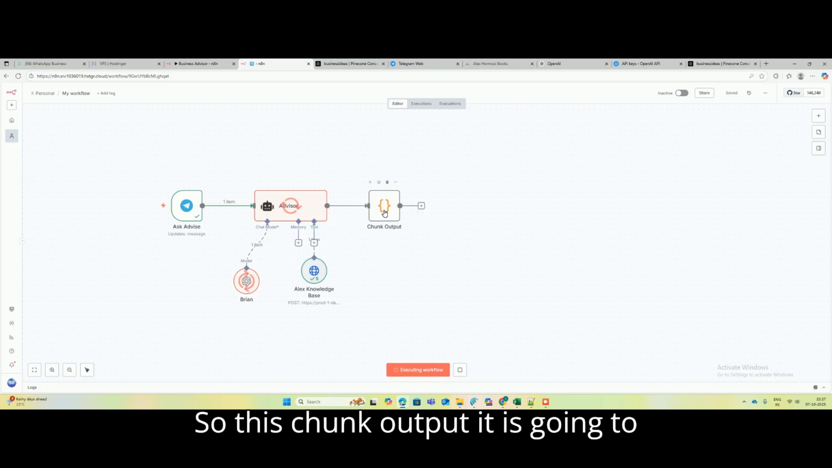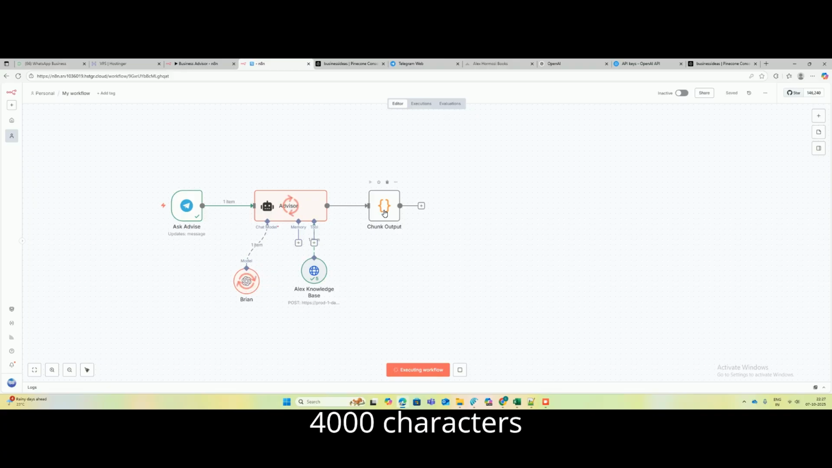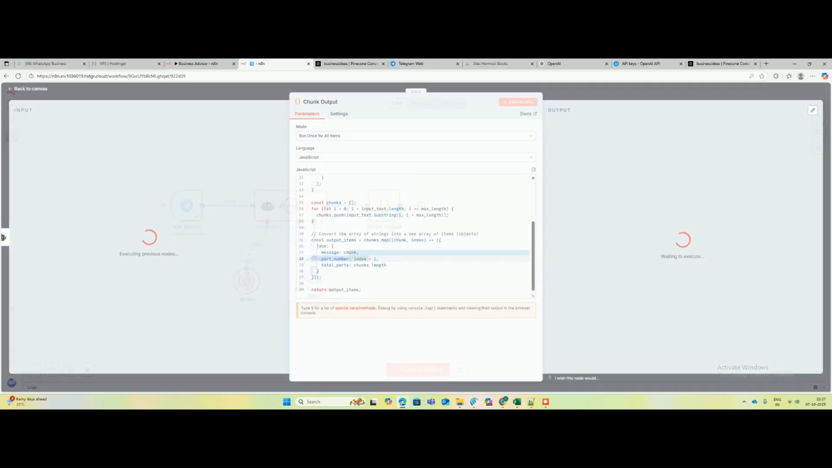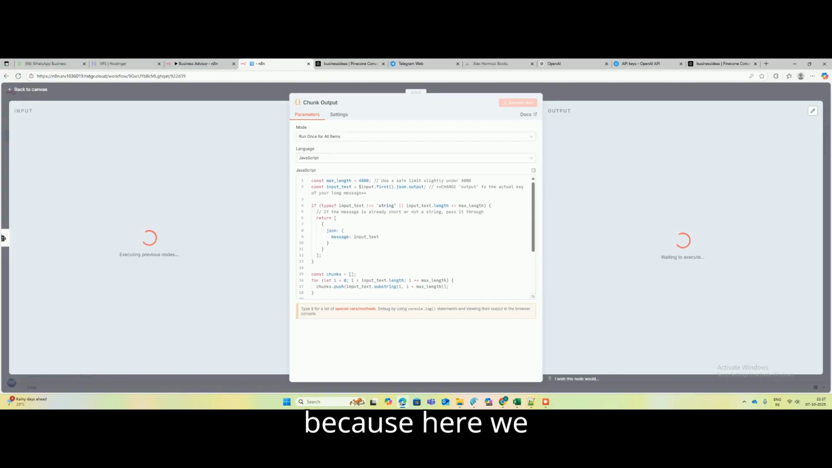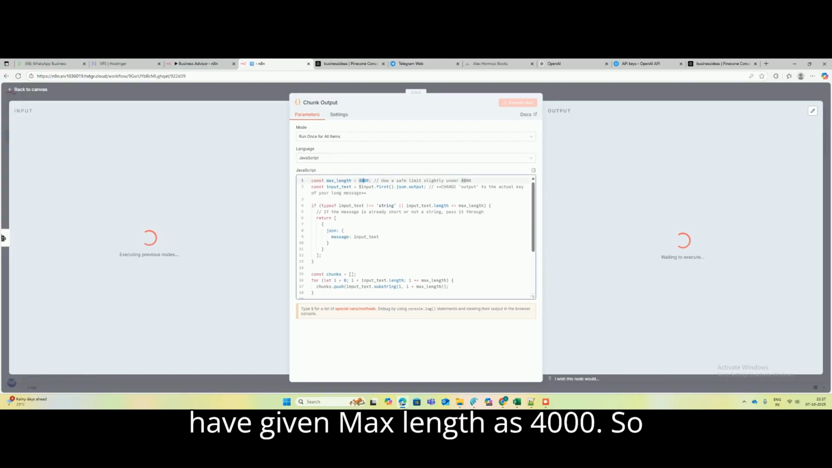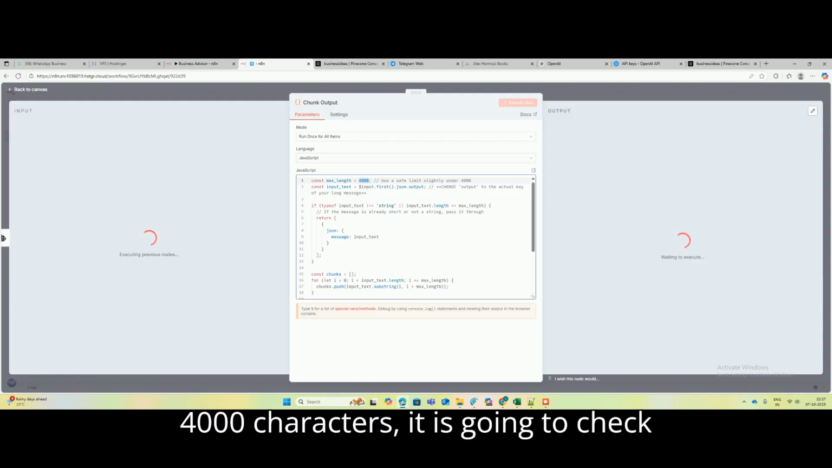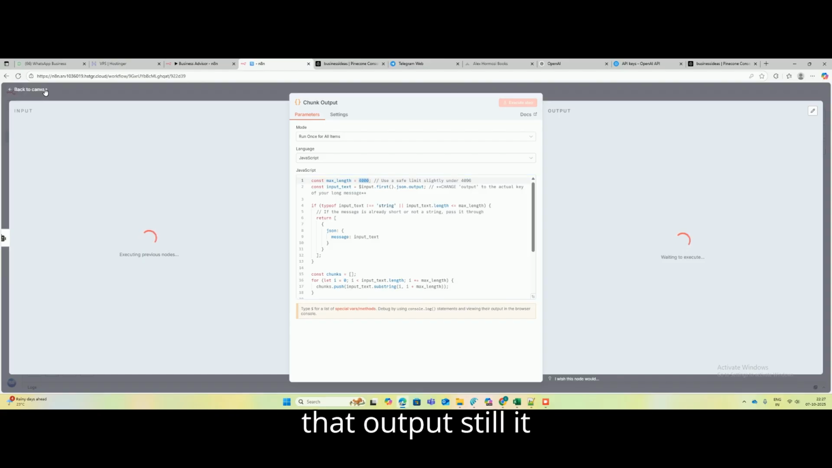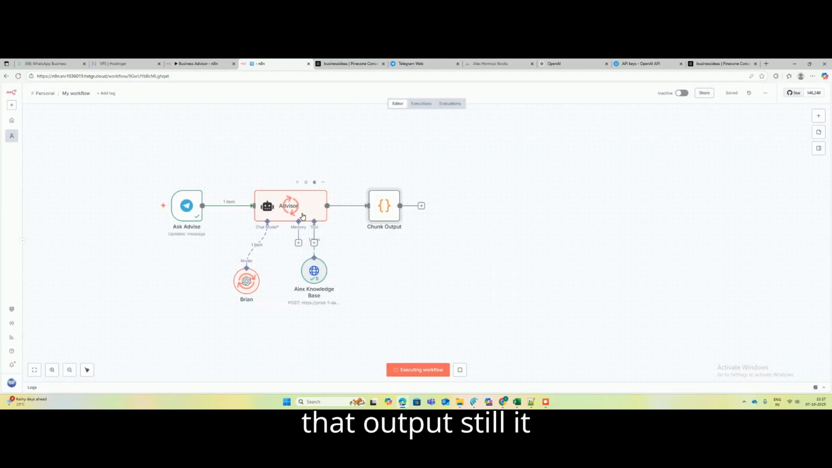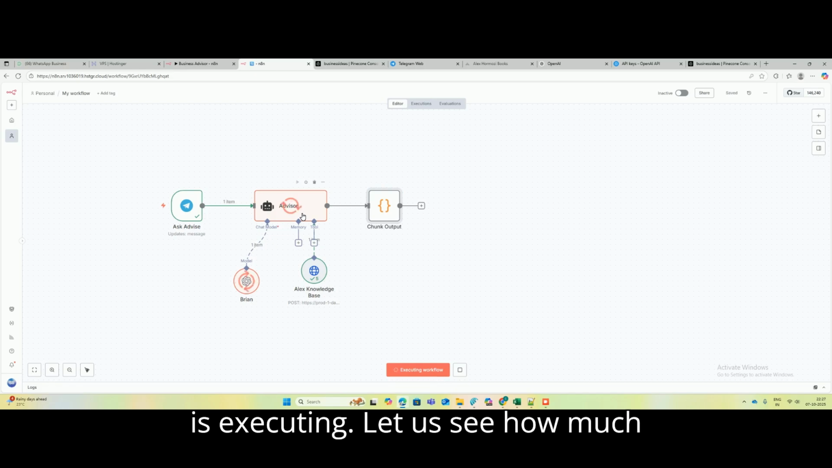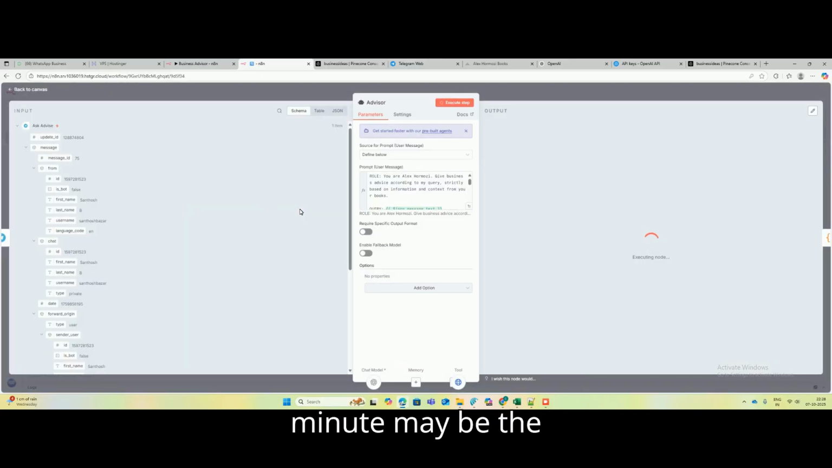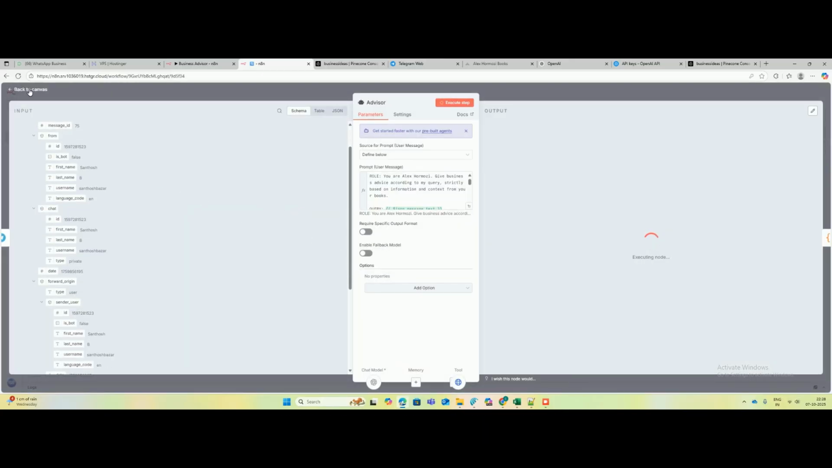So this chunk output is going to split that output if it is more than 4000 characters, because here we have given max length as 4000. So if the output is more than 4000 characters, it is going to chunk that output. Still it is executing. Let's see how much time it will take. It should not take more than 30 seconds to 1 minute.